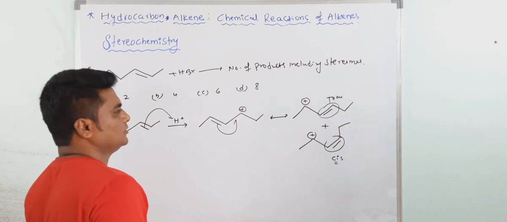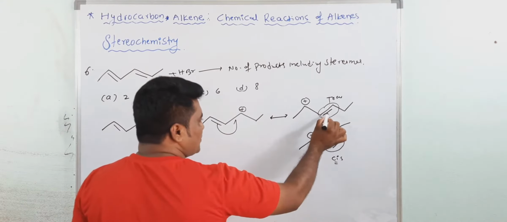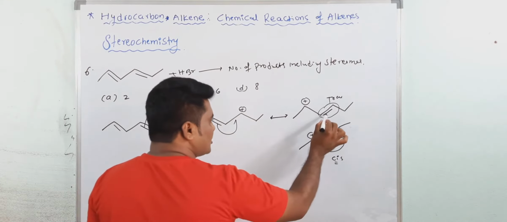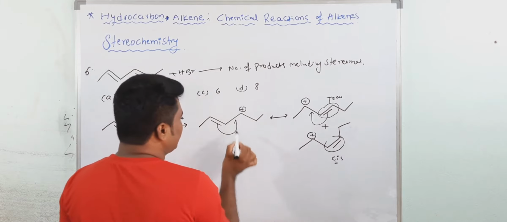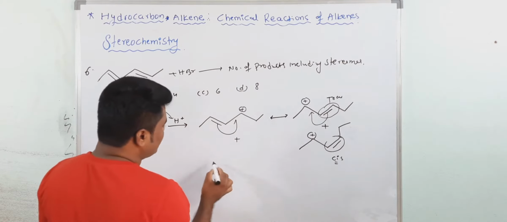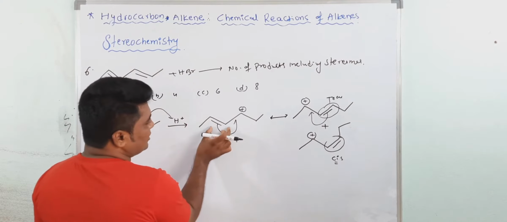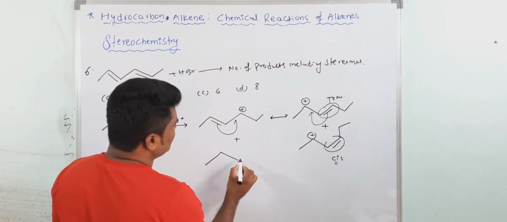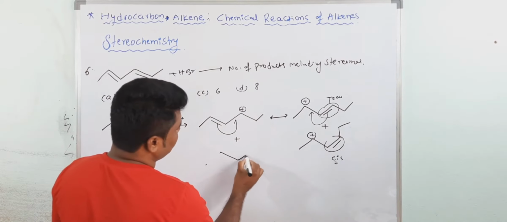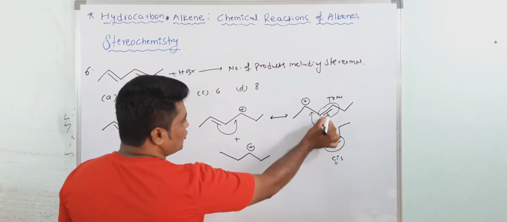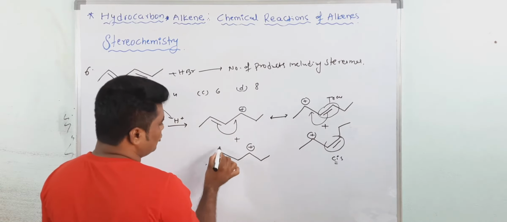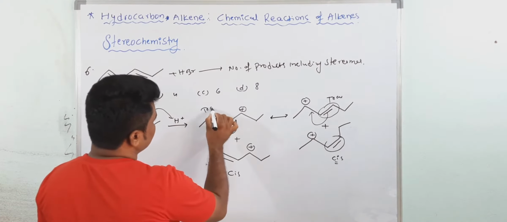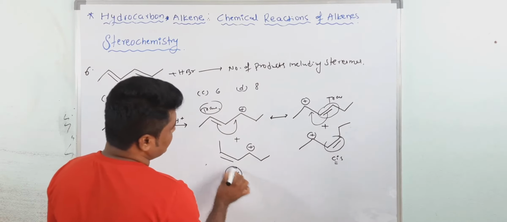Are you getting my point? Now again, first this pi bond undergoes resonance and you get two here, and again this pi bond comes here, and again you will get two isomers. This is trans, and one more possibility is there, cis is also possible. When the positive charge is formed and the pi bond is here trans, one more cis is also possible.